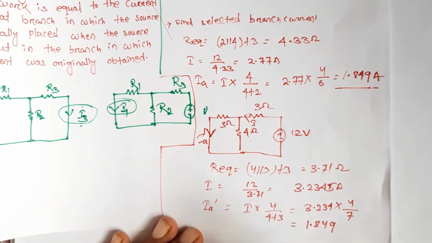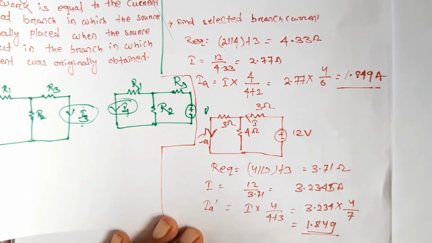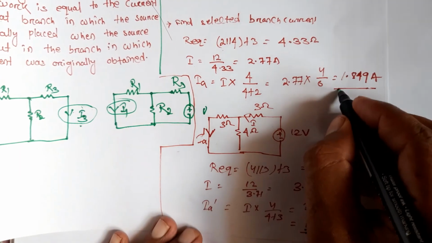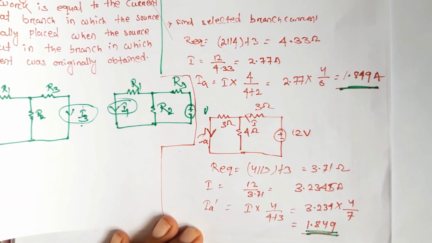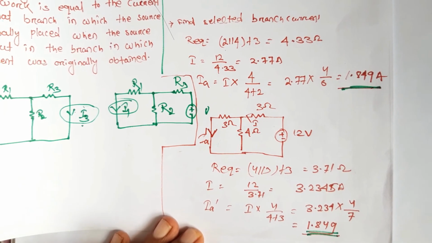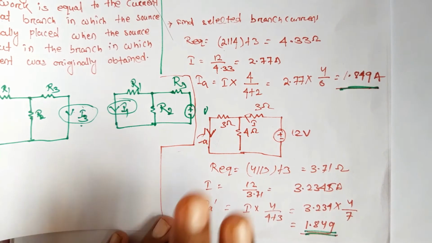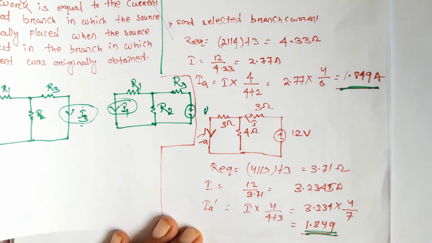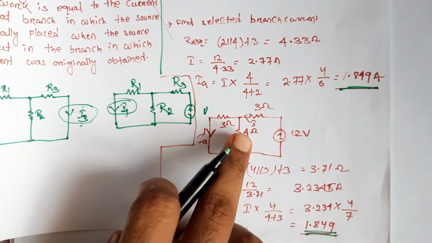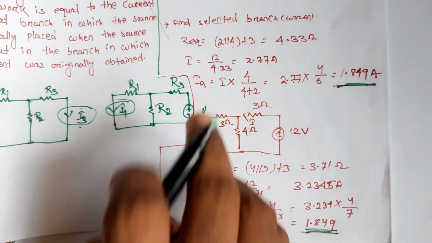Here you see this current is equal to this current, hence our reciprocity theorem is proved. This circuit satisfies the reciprocity theorem. If you select this branch, it will also be proved.